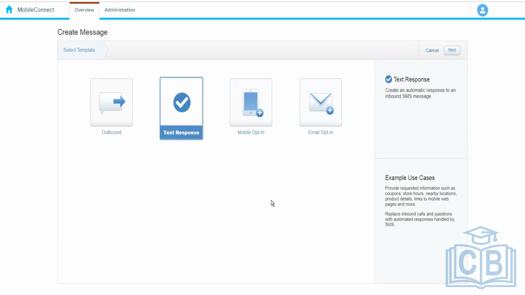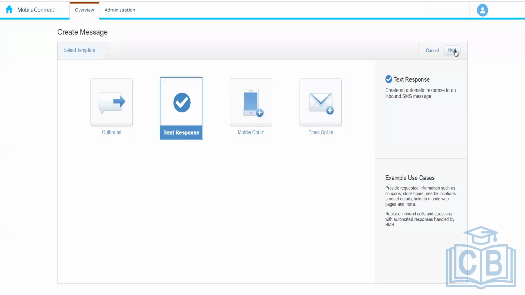In Tata Sky or similar companies, they have this number, let's say 12345, and you can send any SMS, let's say call me or I need help or something like that. They have these keywords, right? Whenever we send the keyword to them on the given number, we get an automatic response that okay, we have received a request and we will call you shortly, or maybe some help documents or something like that.